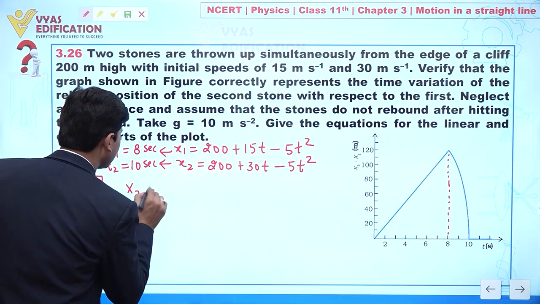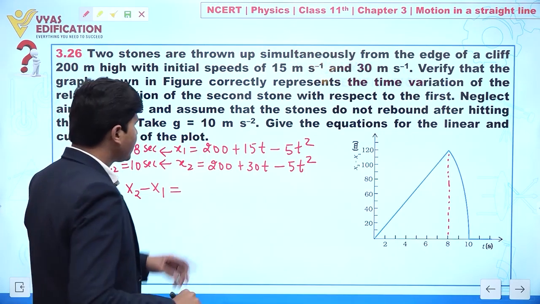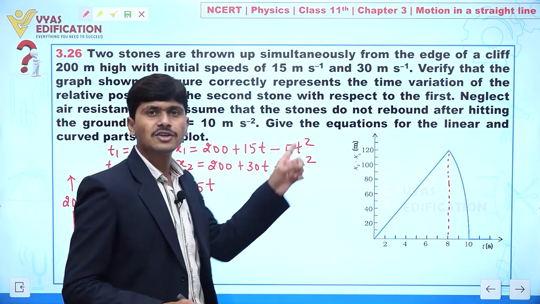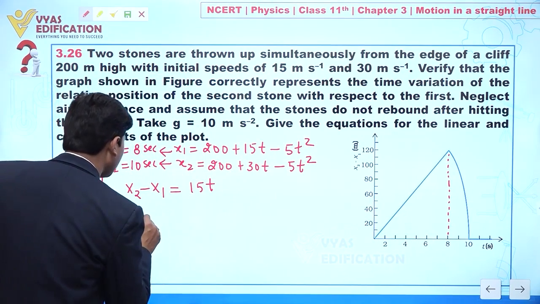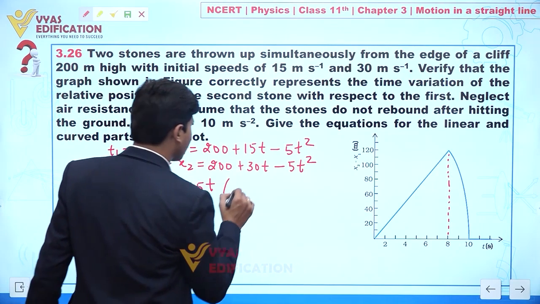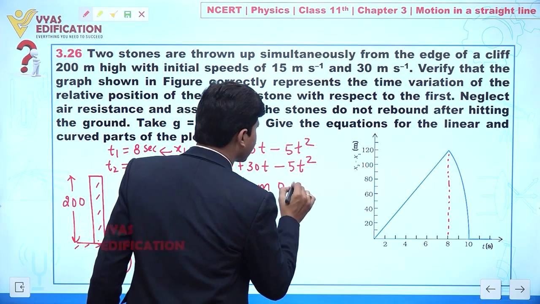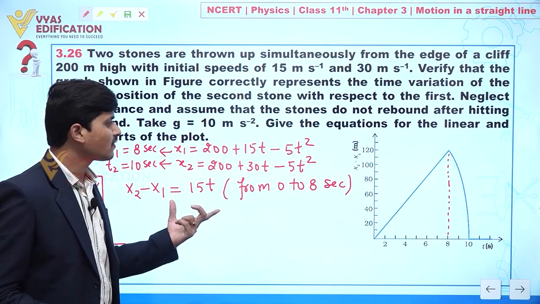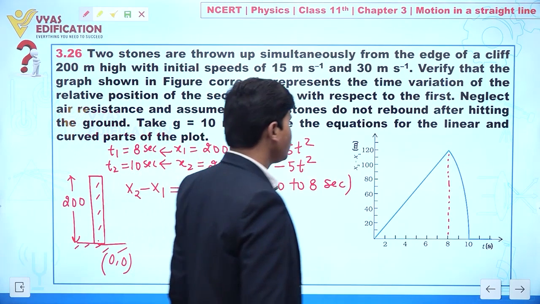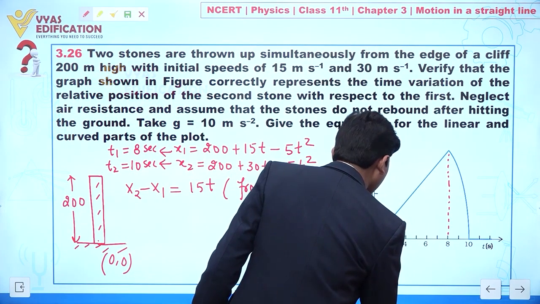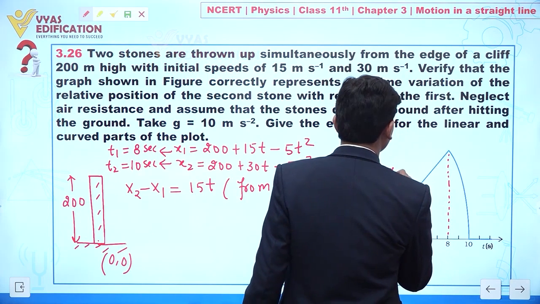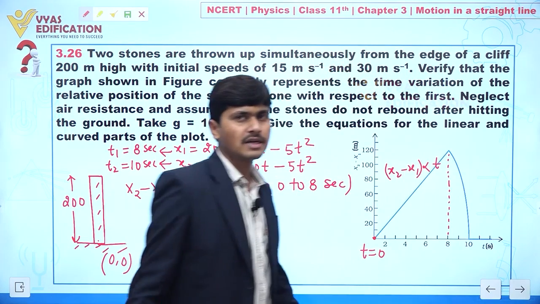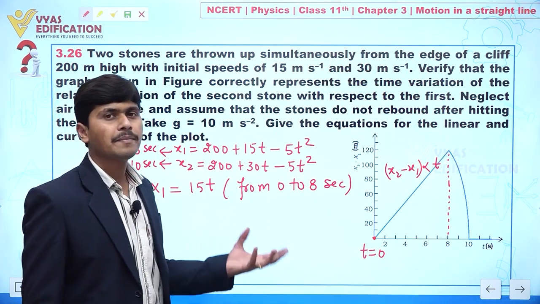So we can write like this: x2 minus x1, 200 cancels, 30t minus 15t, this is 15t, and this one is also cancelled out. Clear? So from here you can say from time 0 to 8 second, x2 minus x1 is equal to 15t. Yes or no? So from t equal to 0 to t equal to 8 second, x2 minus x1 is directly proportional to t. Clear to everyone? Yes.